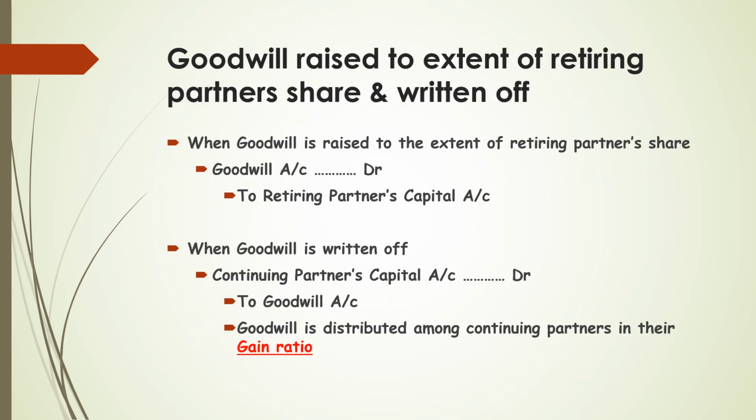Goodwill raised to the extent of retiring partner's share and written off. In this method, first we raise the goodwill to the extent of retiring partner's share and then we write it off to continuing partners in their gain ratio. So, the journal entry for raising goodwill to the extent of retiring partner's share is goodwill account debit to retiring partner's capital account. After that, we have to write off goodwill to continuing partners. So, the journal entry is continuing partners' capital accounts debit to goodwill. In this case, goodwill is distributed among continuing partners in their gain ratio.